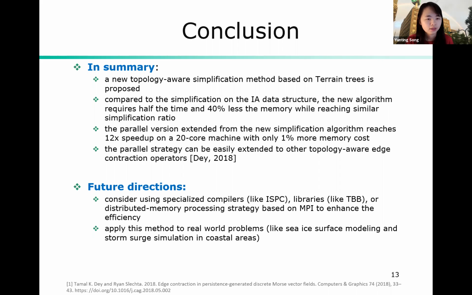Our future work will focus on using specialized compilers, other libraries, or distributed memory strategy to further enhance the computing efficiency. We also want to apply this method to real-world problems like GIS surface modeling or storm surge simulation.